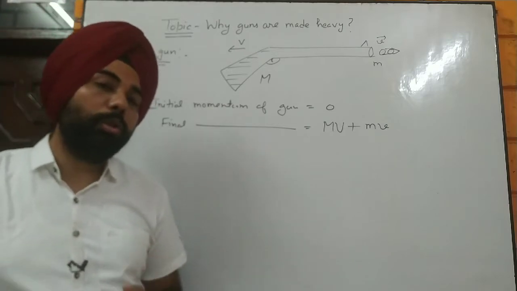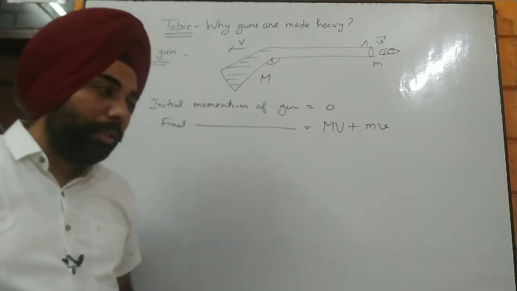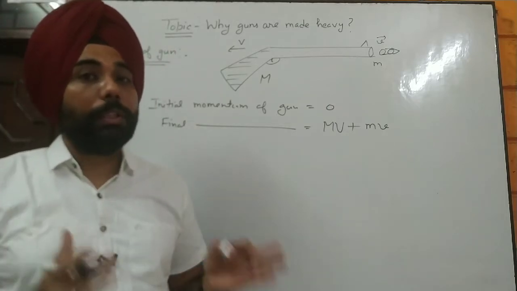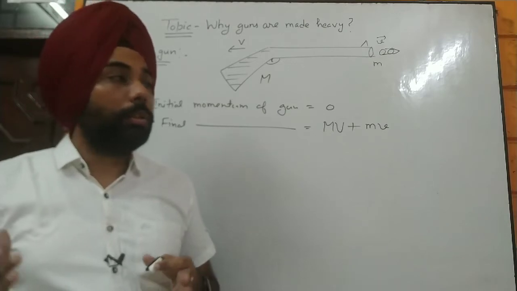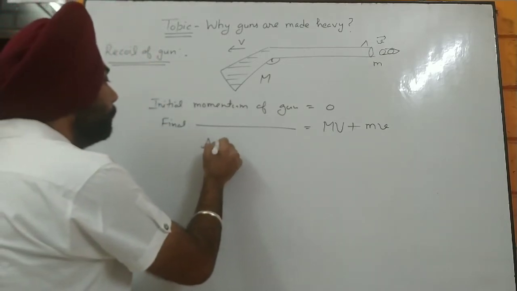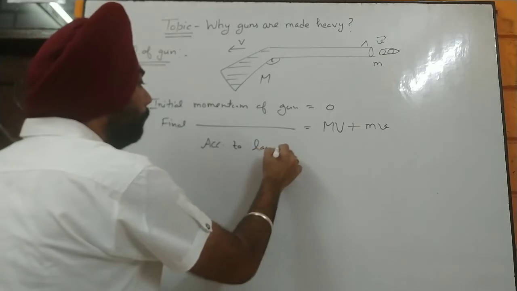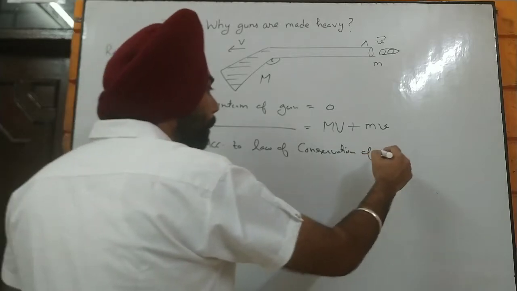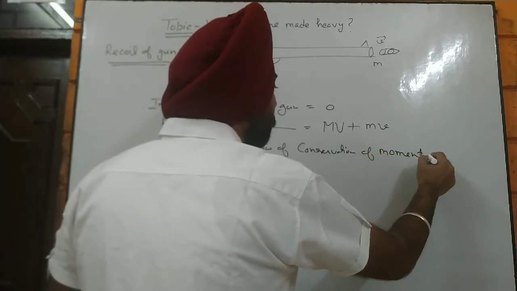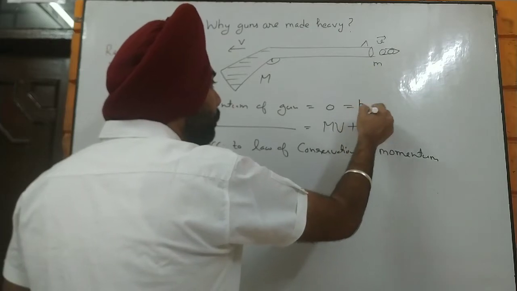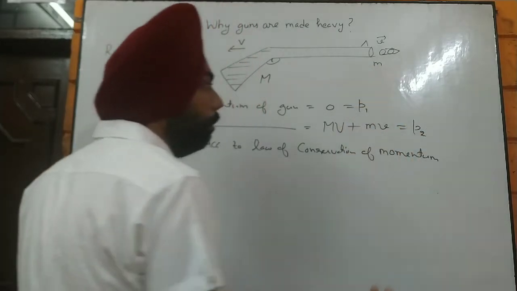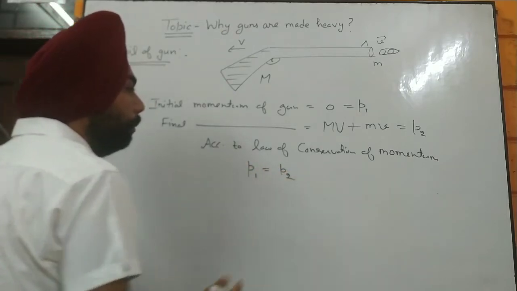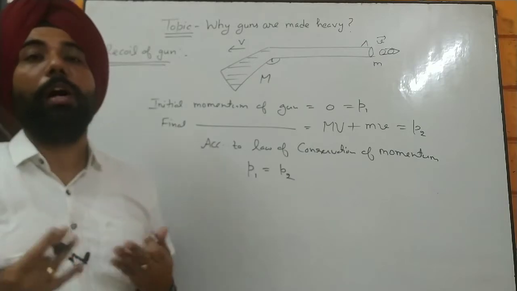Now what is conservation of linear momentum? According to the law of conservation of linear momentum, the initial and final momentum of the system always remains constant. So which means according to the law of conservation of momentum, if we take that as P1 and take that as P2, the momentums, so therefore according to this law, P1 should be equal to P2. The initial momentum is equal to the final momentum.